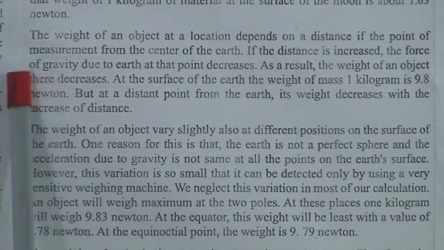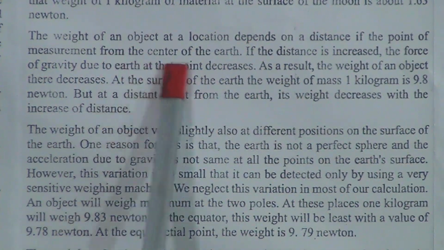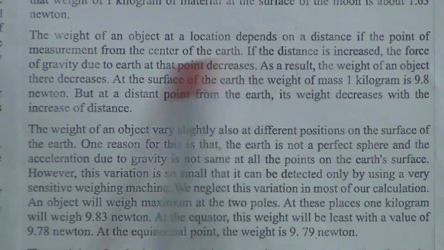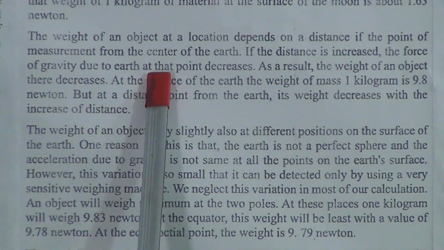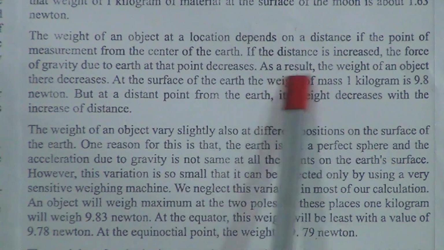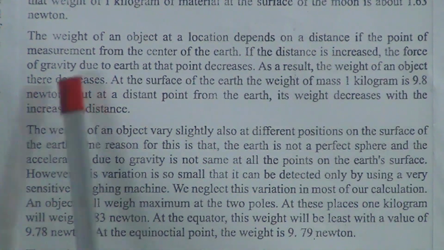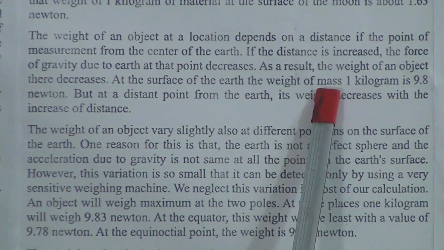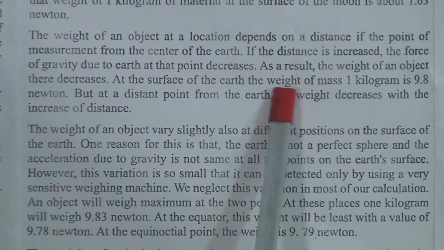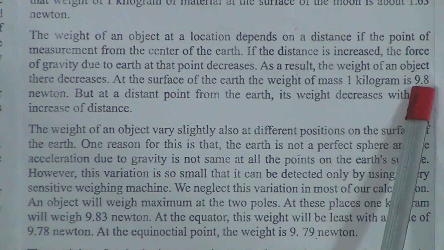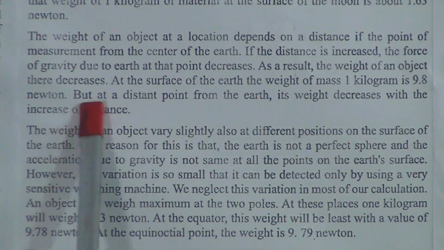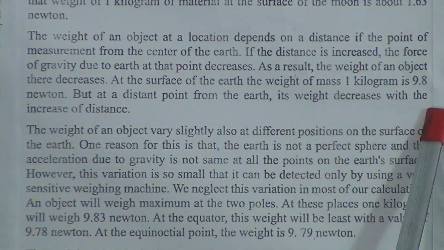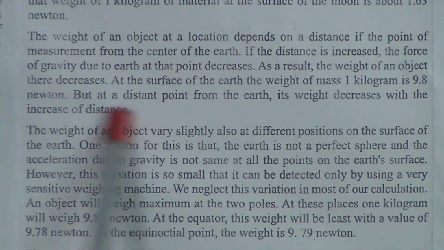The weight of an object at a location depends on distance. If the point of measurement from the center of the earth is increased in distance, the force of gravity due to the earth at that point decreases. As a result, the weight of an object there decreases. At the surface of the earth, the weight of a mass of 1 kg is 9.8 Newton, but at a distant point from the earth, its weight decreases with the increase of distance.